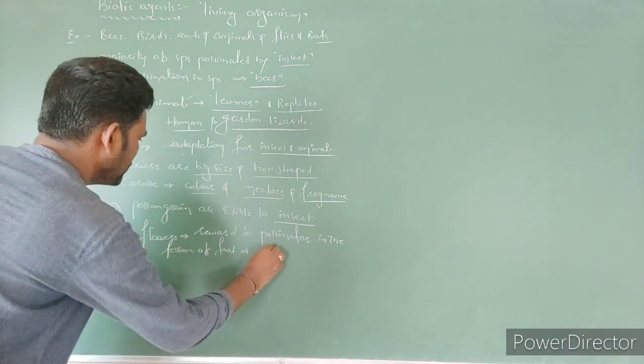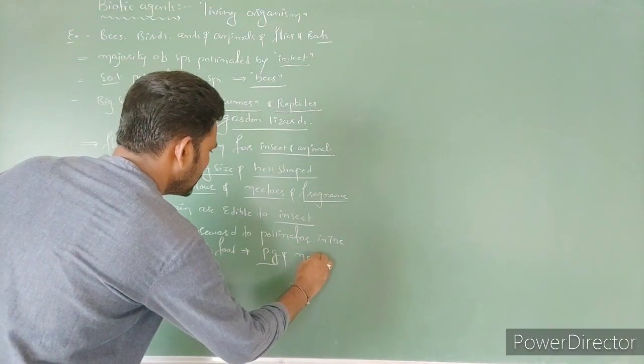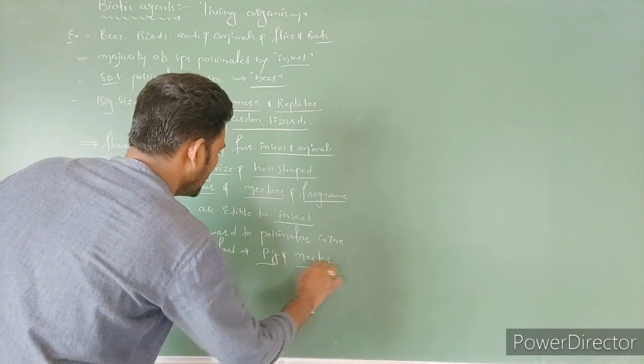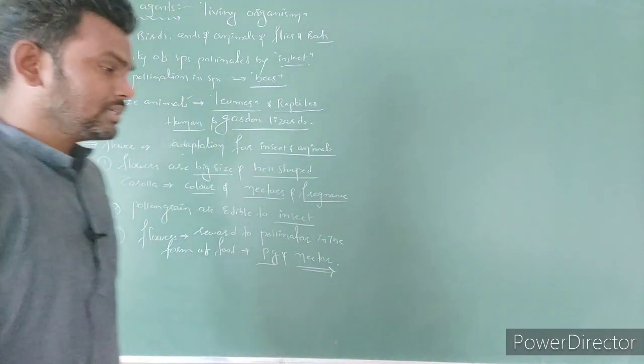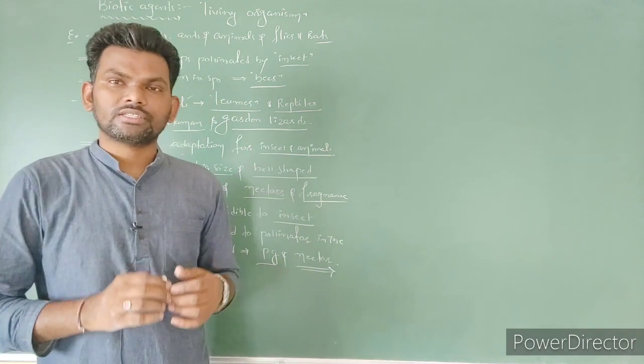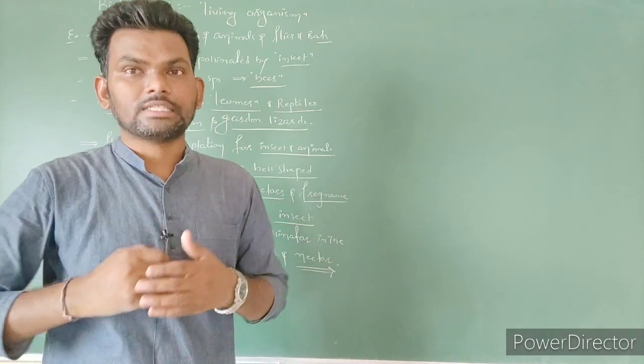What is the food? Pollen grain is edible food, as well as nectar, right?